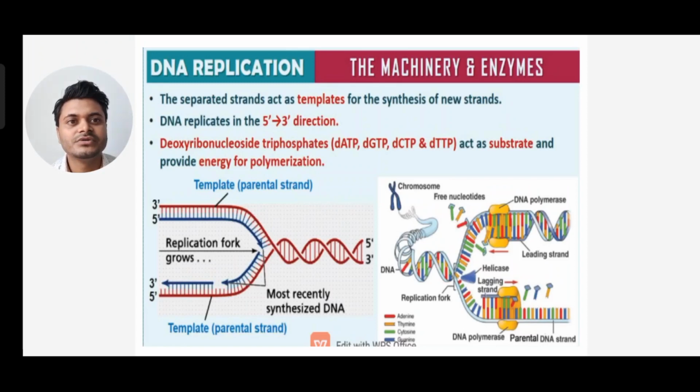Deoxyribonucleoside triphosphates, that is dATP, dGTP, dCTP, and dTTP, meaning deoxyadenosine triphosphate, deoxyguanosine triphosphate, deoxycytidine triphosphate, and deoxythymidine triphosphate, act as substrates and provide energy for polymerization. You can see the replication fork growing. On the right-hand side you can see the chromosome, inside the chromosome there is DNA, and inside DNA there are nucleotides.